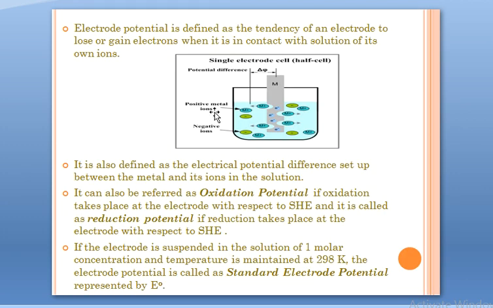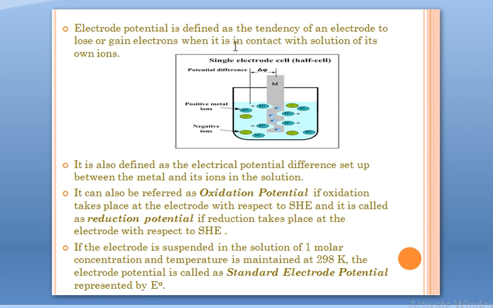Now if we think about the literal meaning, electrode potential is the capacity of an electrode to undergo a change. That change can be oxidation or it can be reduction. It can lose its electrons or it can gain its electrons when you place that electrode in contact with the solution of its own ions. For example, if you are taking an electrode of zinc metal, we'll put it in contact with the ions of zinc only. Then if it undergoes oxidation, or we take copper that will undergo reduction, that capacity of an electrode is known as electrode potential.